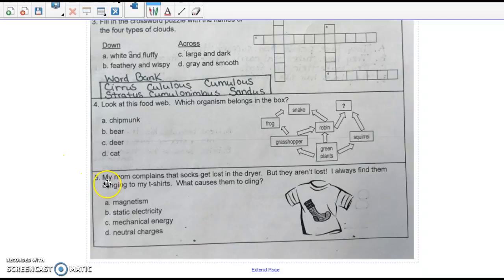Number 5, my mom complains that socks get lost in the dryer, but they aren't lost. I always find them clinging to my t-shirts. What causes them to cling? A, magnetism. B, static electricity. C, mechanical energy. D, neutral charges.